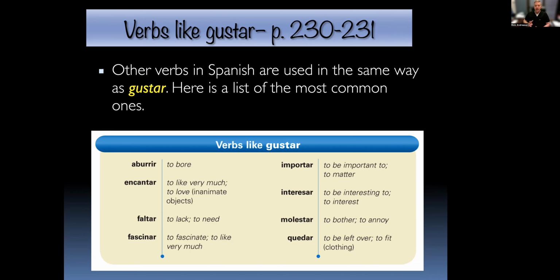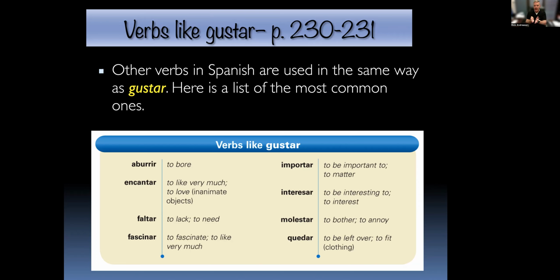Quedar is 2 things. Quedar can be to be left over, or also to fit with clothes. If you say, te queda bien esta camisa, you're telling somebody that shirt looks good on you. It fits you. It works for you, right? So again, esta camisa is a subject. You're talking to your friend, and tú.